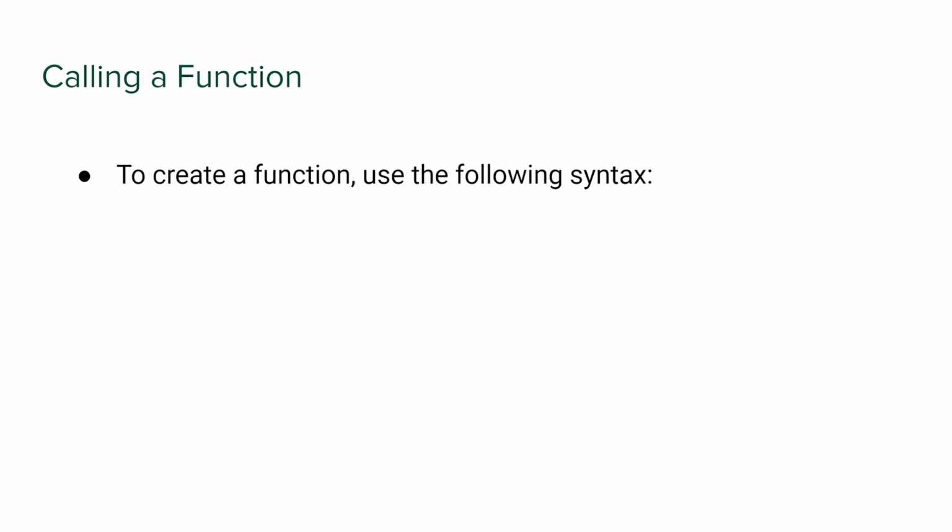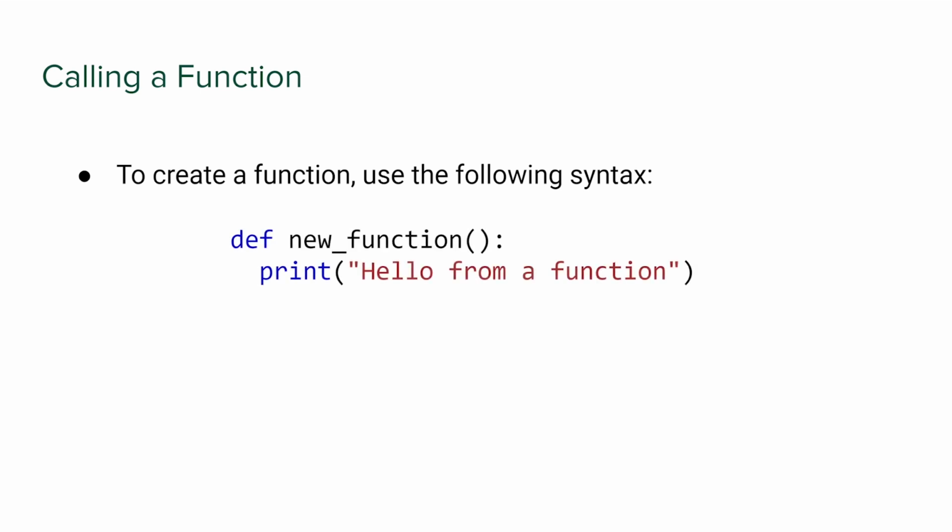To create a function, we use the following syntax: def new_function. This new_function is the function name. The black text after def is the function name. I've called it new_function, but again, you can call it whatever you want. It's like a variable in that sense. It can have any particular name you want it to be. New_function, with an underscore, is just an example of a function name.